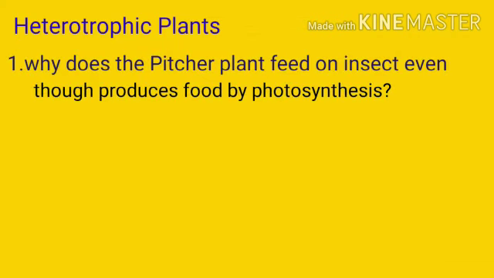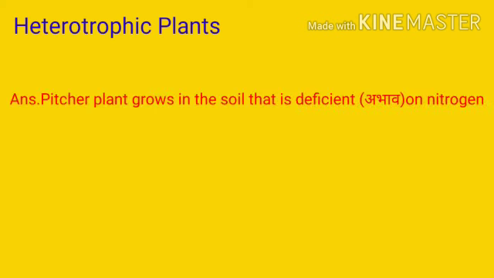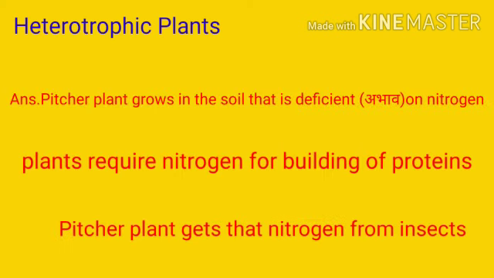Now there is one basic question. Why does the pitcher plant feed on insects even though it produces food by photosynthesis? Pitcher plant, I already told you, pitcher plant is an insectivorous plant, right? But pitcher plant is able to make its own food by the process known as photosynthesis. Then why does this pitcher plant eat the insect?